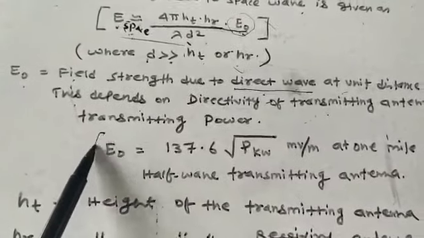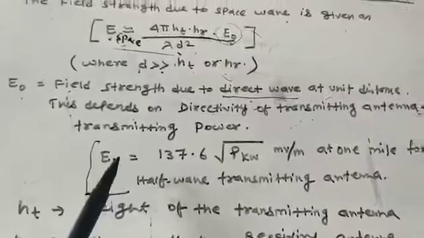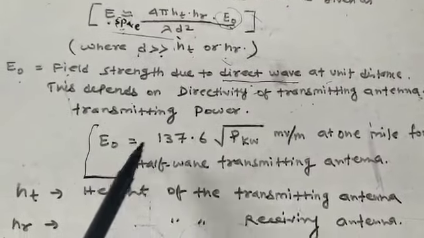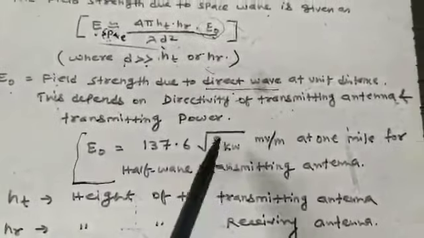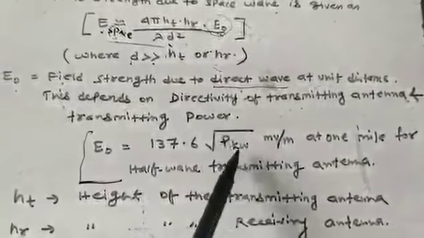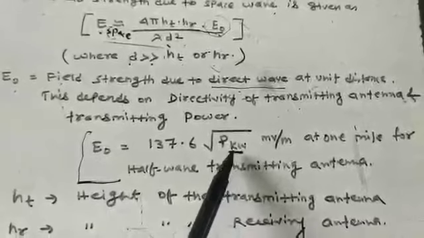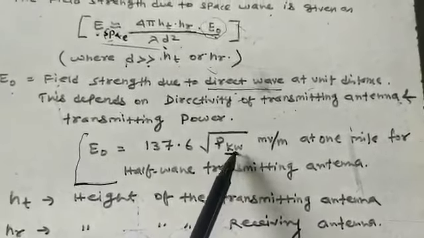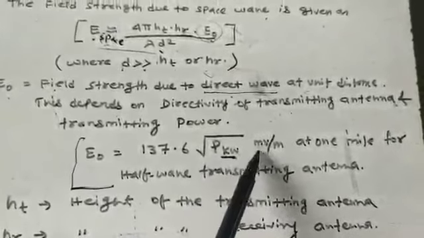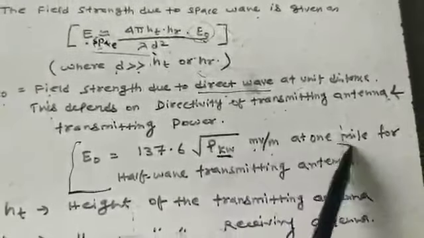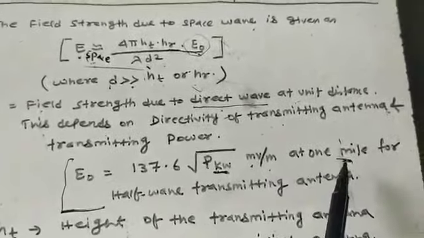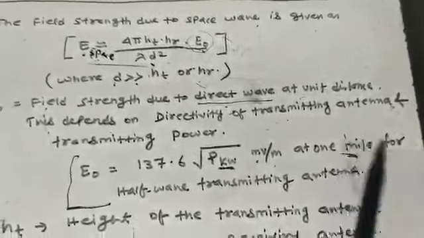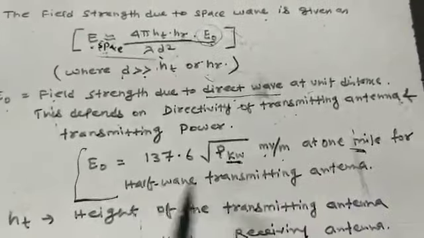You can directly use this formula, where P is the transmitted power in kilowatt. Keep in mind that the proper units should be used: kilowatt for power, and millivolt per meter at 1 mile. If you want to convert this mile into meters, 1 mile is around 1600 meters, for a half wave transmitting antenna.